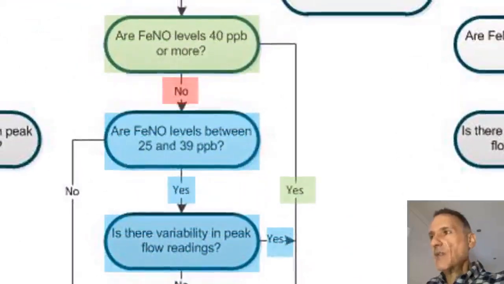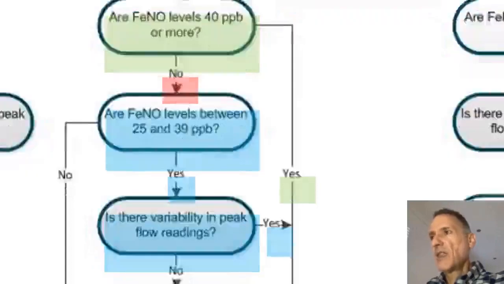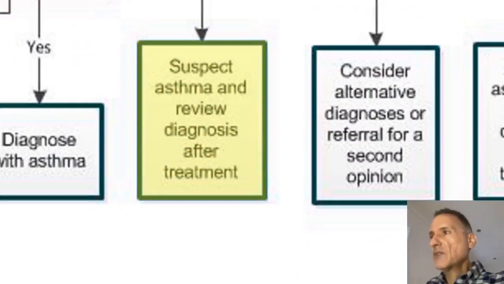And exactly the same will happen if the fractional exhaled nitric oxide levels are borderline high, that is between 25 and 39 parts per billion, and there is peak flow variability. That will also be enough for us to have to suspect asthma, and we will start treatment and review the diagnosis afterwards. So in those two cases we will not have to check for airway hyperreactivity, and we will suspect asthma, start treatment and review the diagnosis after treatment.